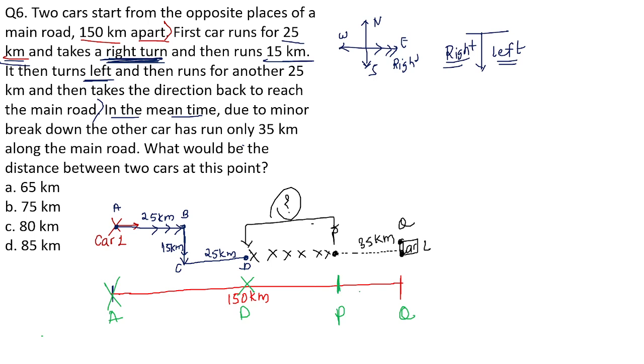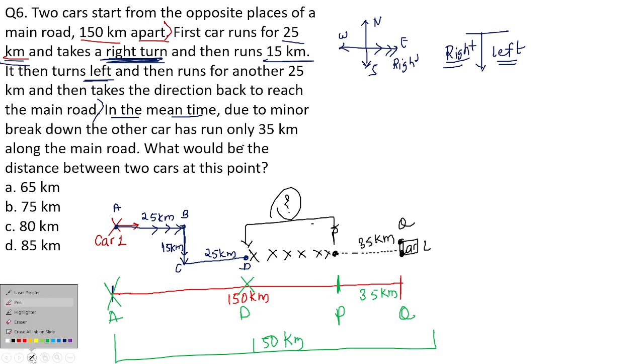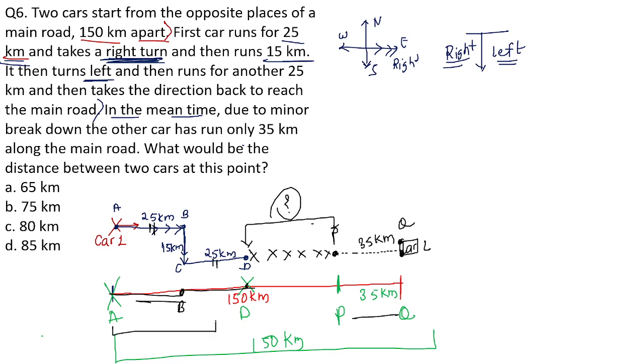Now you know the distance PQ. For example, the distance PQ is 35 kilometers. You know the total distance, it is 150 kilometers. The total distance is 150 kilometers. From that, PQ is 35 kilometers. What is the distance of AD? 25 kilometers plus 25 kilometers, that is the distance from A to B and the distance from B to D. If I add both, I'll get the distance of AD, that is equal to 25 kilometers plus 25 kilometers. It means the total is 50 kilometers.